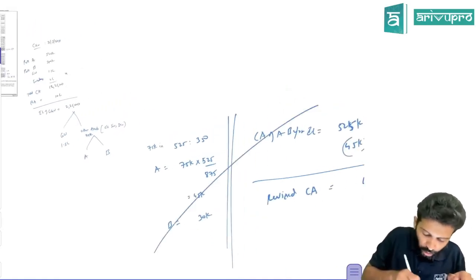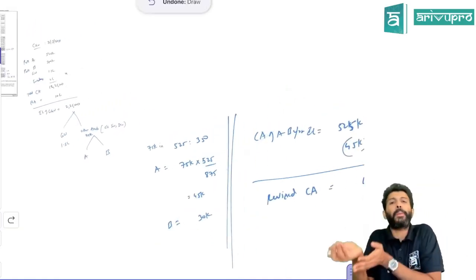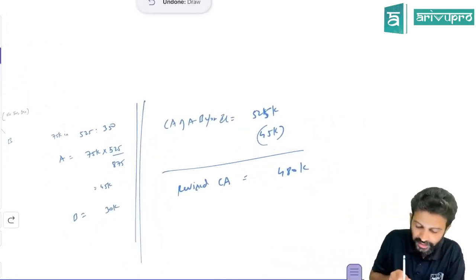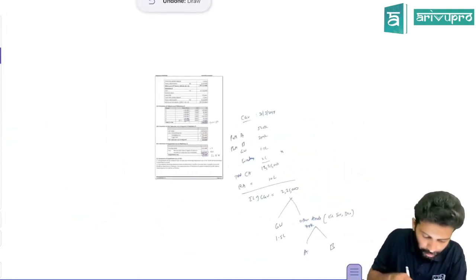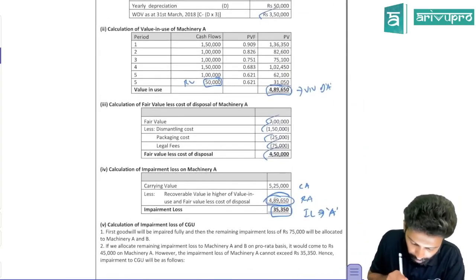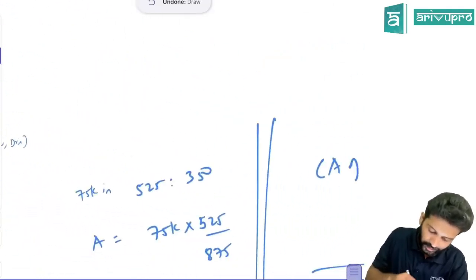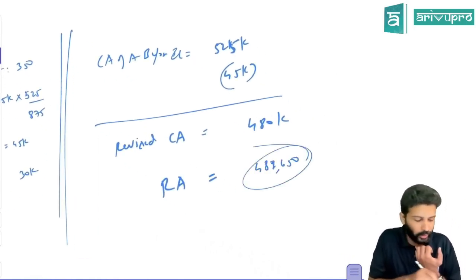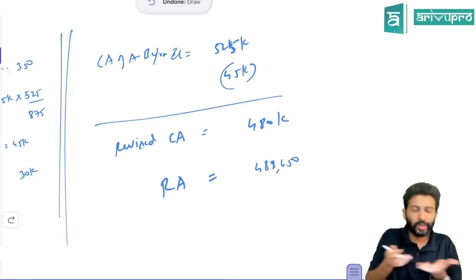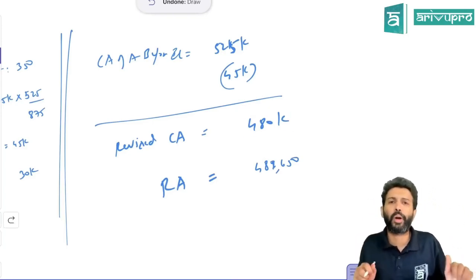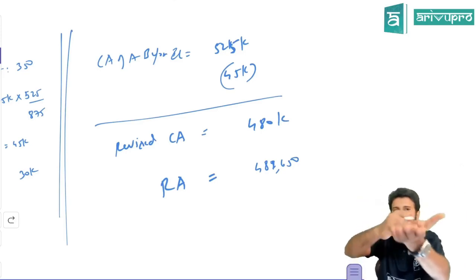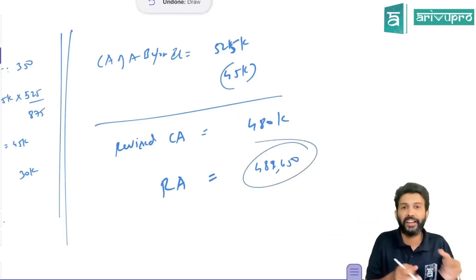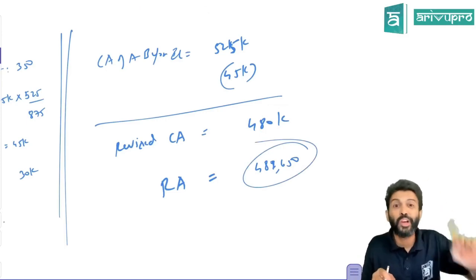So this should not be allocated, because you will be giving more impairment loss to one asset which is not really impaired. If you do this, the revised carrying amount you're getting is 480. But what is its recoverable amount? A's recoverable amount is 489,650. That will be wrong. You can recover 489, but after impairment loss you're showing the carrying amount to be 480. What's the simple rule of impairment loss? After the allocation of impairment loss, carrying amount and recoverable amount should be the same. Here, carrying amount after impairment loss is 480, recoverable amount is 489. That means unnecessarily for A, you have given higher impairment loss. So you should not do that.